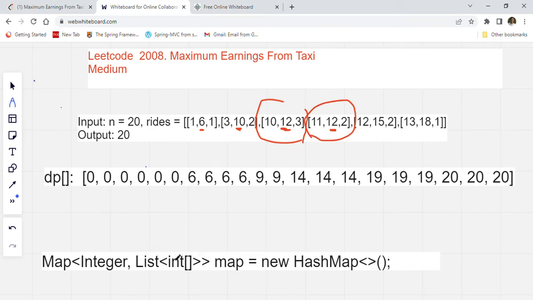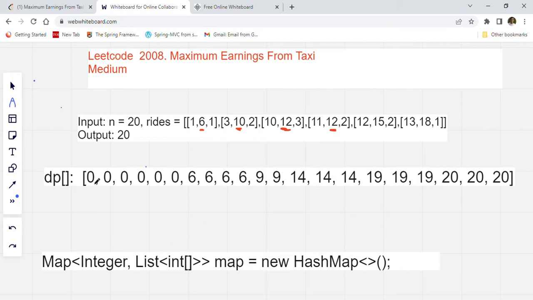Because there can be multiple passengers which can be ending at that point. So the ending point is the key, and this whole array will be included in the list of values. That's why it is a list of integer arrays. So that is how we will prepare our map. Why are we using a map? I'll explain that in a bit. So you can just say that we have the map now, which will give us every value associated with that ending point.